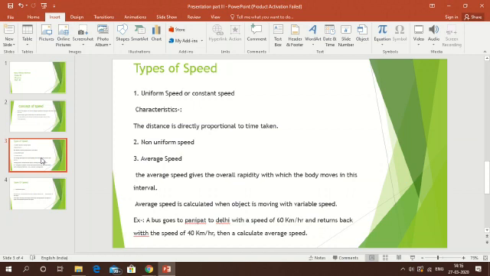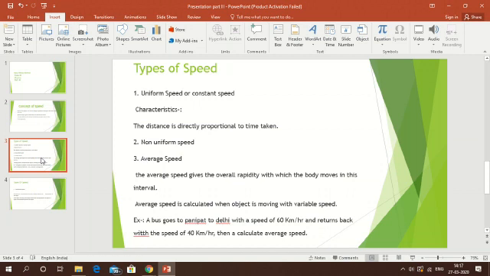Now another example: if a body travels 40 kilometer in 1 hour, 80 kilometer in 2 hours, 120 kilometer in 3 hours, 160 kilometer in 4 hours, then the body is said to be moving with uniform speed, because after every 1 hour the body is traveling the equal distance. So we can say that the distance is directly proportional to time. Means if the time is changing, distance is changing, and if the time is increasing, distance is increasing. This is the meaning of proportionality.